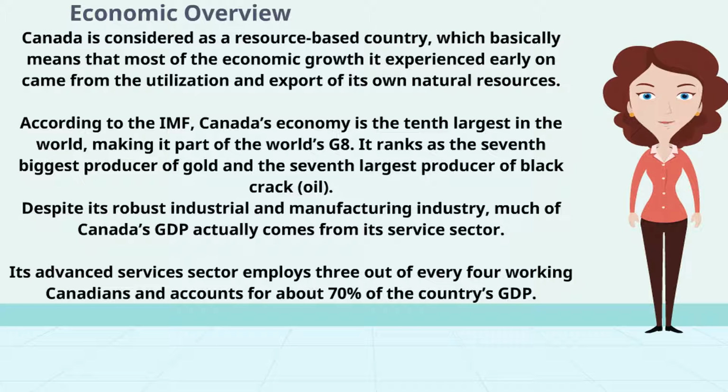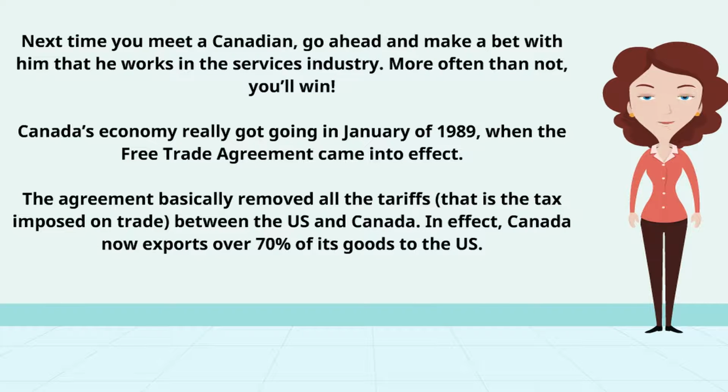Despite its robust industrial and manufacturing industry, much of Canada's GDP actually comes from its service sector. Its advanced services sector employs 3 out of every 4 working Canadians and accounts for about 70% of the country's GDP. Next time you meet a Canadian, go ahead and make a bet with him that he works in the services industry. More often than not, you'll win.